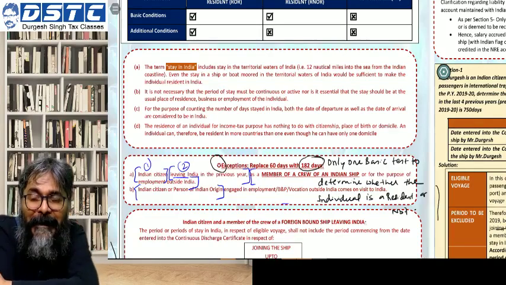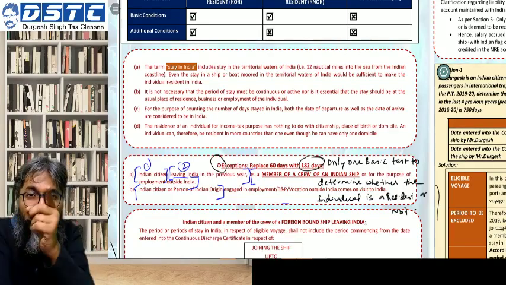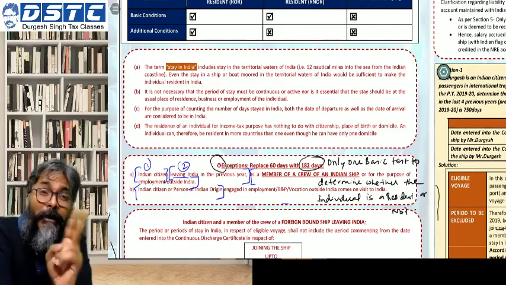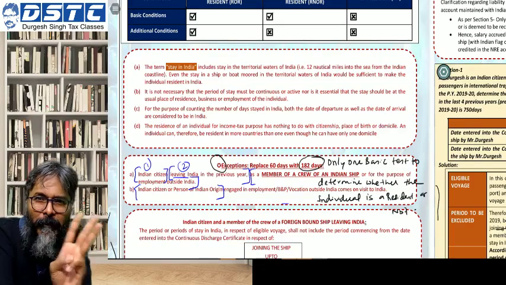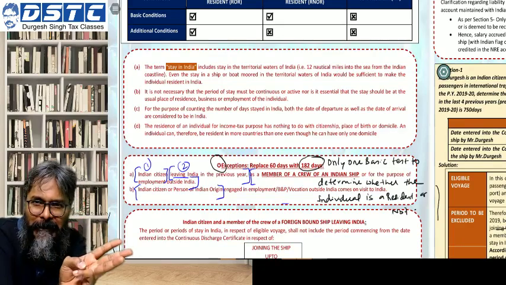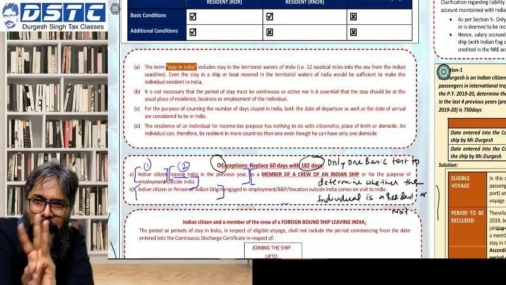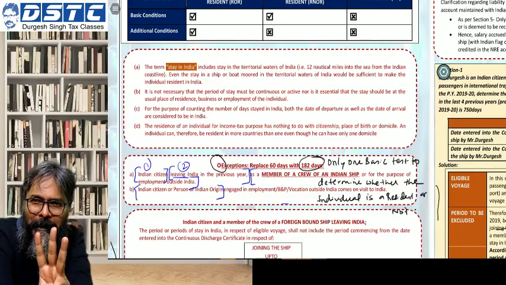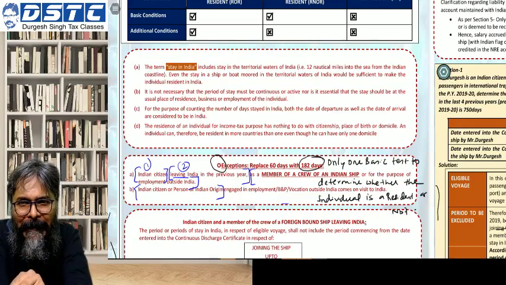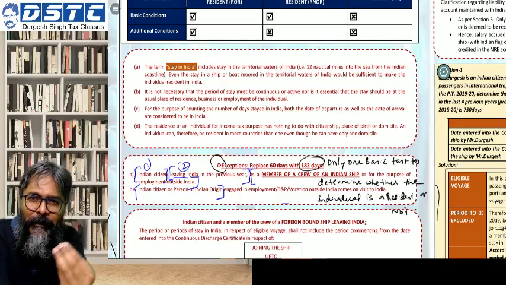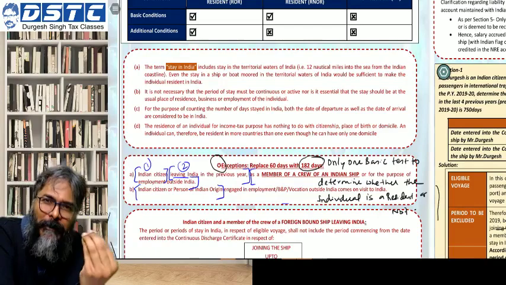How do you define that you are a person of Indian origin? Either you, students, or your parents, or your grandparents from your mom's side or your father's side, doesn't matter. So if either you or your parents or your grandparents were born in India, then in that case you will be considered a person of Indian origin.